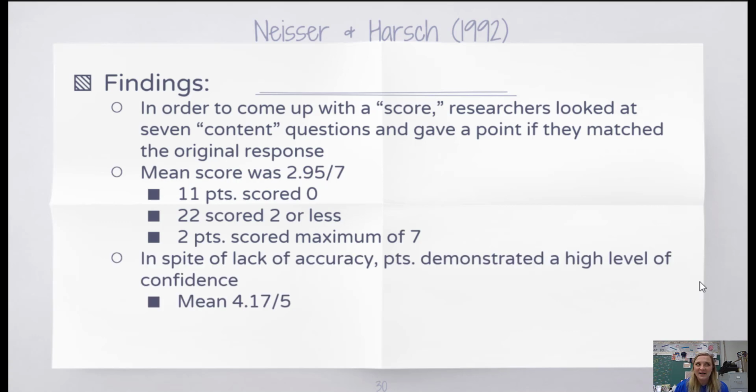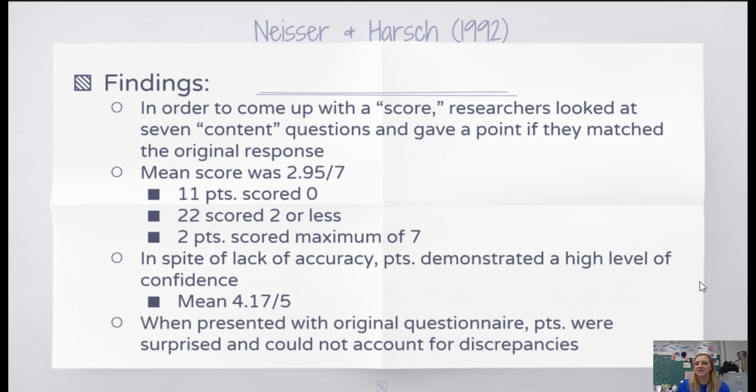In spite of the lack of accuracy, so in spite of them not matching any of their answers, most participants demonstrated a very high level of confidence in their answers. Their mean confidence rating was a 4.17 out of 5, meaning that they really felt that they were answering correctly in their second response. And when the participants were presented with their original questionnaire, most of them were surprised and could not account for why there were such huge discrepancies between the original and the second questionnaire.